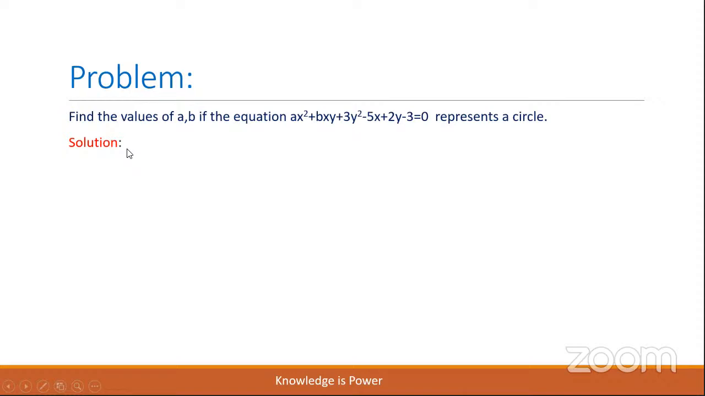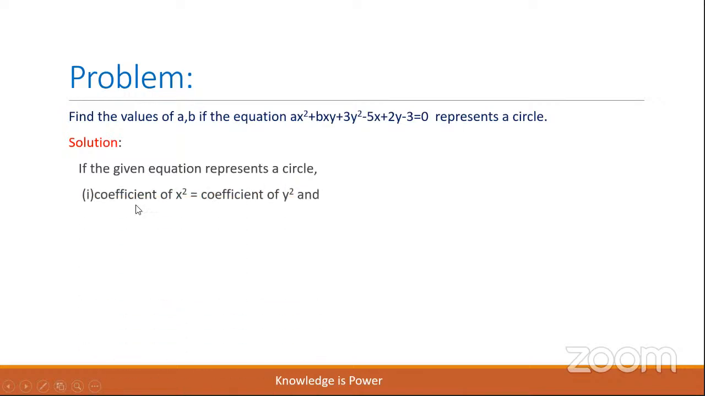Solution. If the given equation represents a circle, the coefficient of x square must be equal to the coefficient of y square, and the coefficient of xy is equal to 0. This implies the coefficient of x square is a and the coefficient of y square is 3. Therefore, a is equal to 3. And the coefficient of xy is equal to 0. Therefore, b is equal to 0. a equal to 3 and b equal to 0.